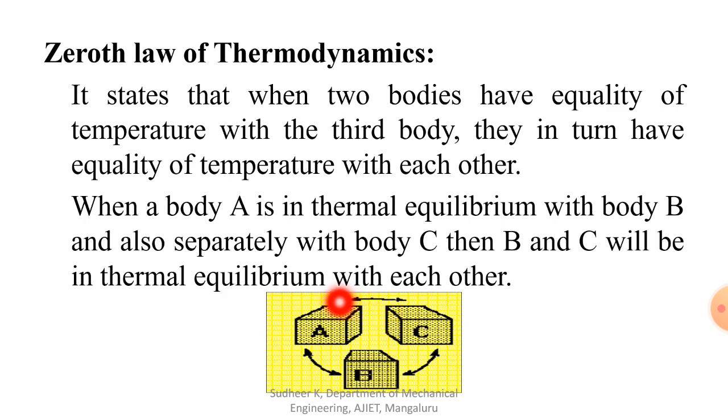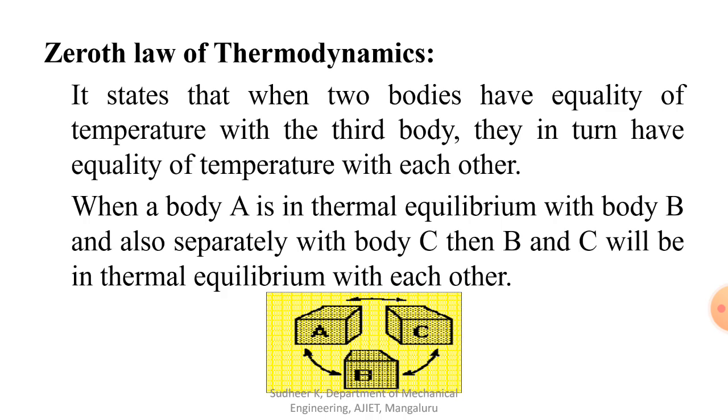System A's temperature becomes 50, and system B's temperature is also 50. It means that after a certain time there should not be any heat transfer. Heat transfer occurs only when delta T is greater than 0 degrees Celsius, which is possible only when there is a temperature difference. It means that heat always flows from higher temperature to lower temperature. So that is called thermal equilibrium.